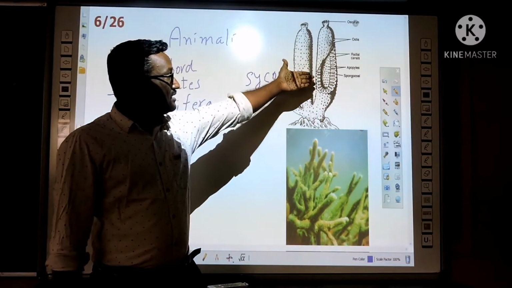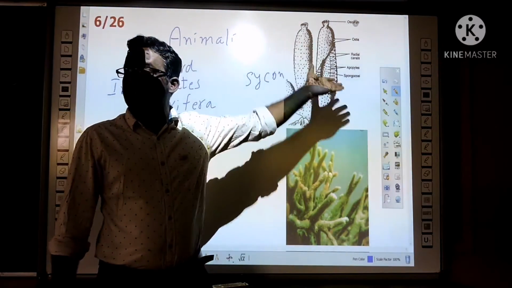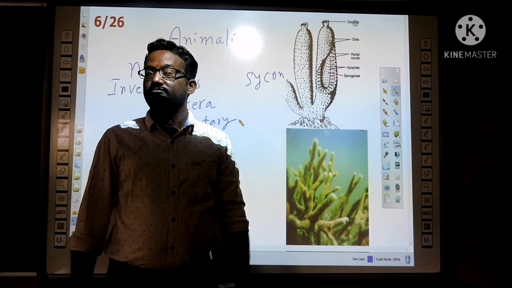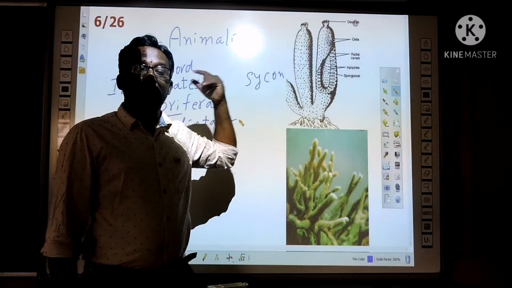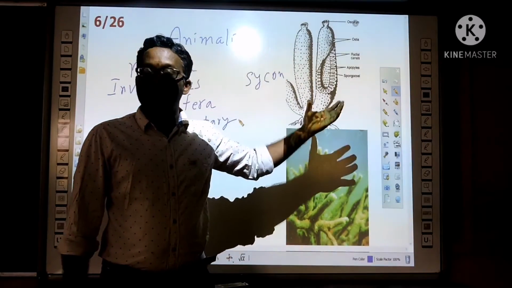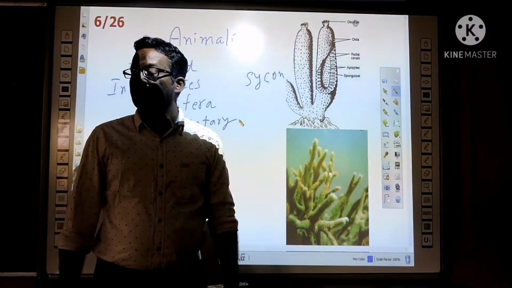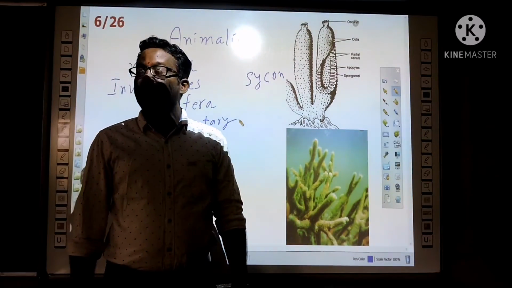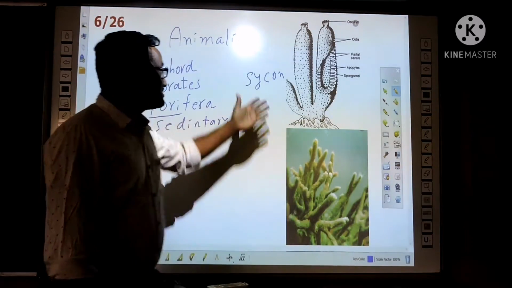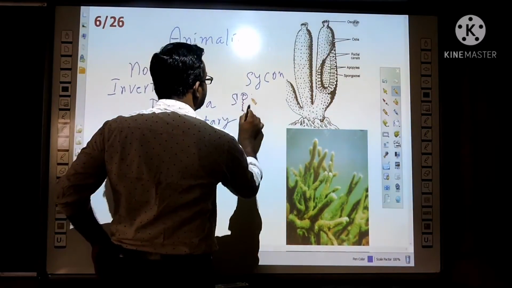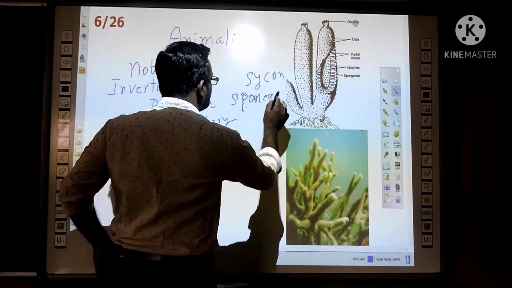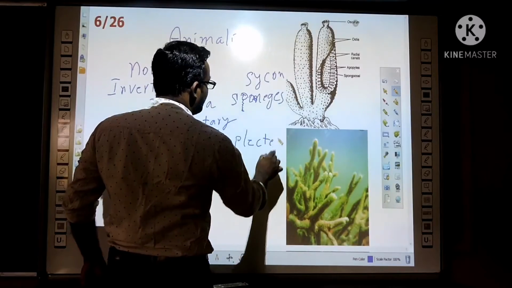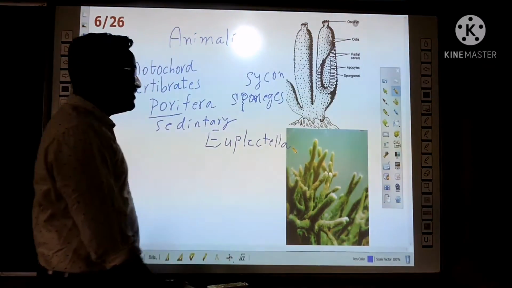There is no differentiation inside the body, as there are no layers or cavities. There is no organ or tissue differentiation. Very simple organisms. Sycon, sponges, Euplectella. These are some examples of Porifera.